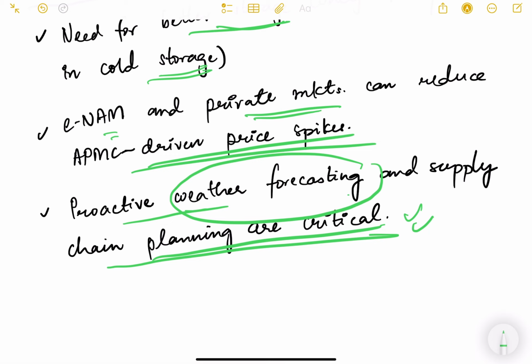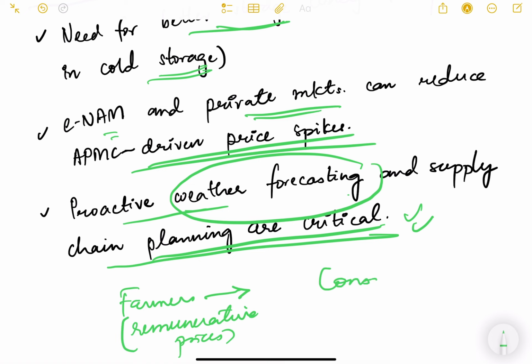So this was about APMC, food inflation, price volatility, what are the various ways in which we can stabilize, and why it is important. Here you have to keep one thing in mind: it is important that the farmers, as suppliers of food grains, should get remunerative prices, meaning high prices and high income for their produce, and at the same time consumers get food items at an affordable price. These are the two things that we need to balance, and the government takes a lot of steps in order to do this.